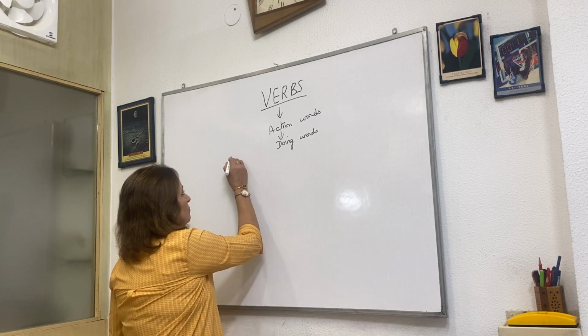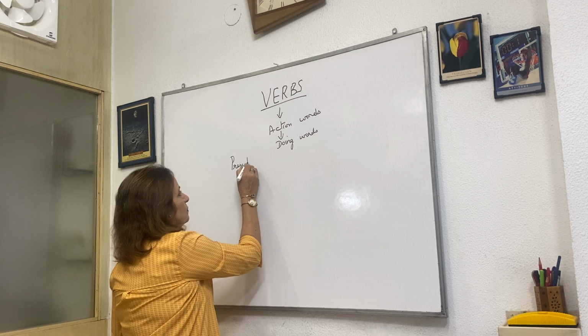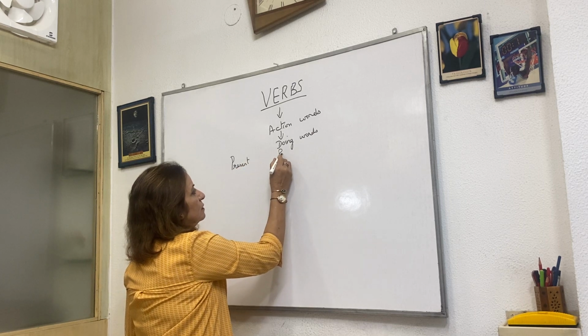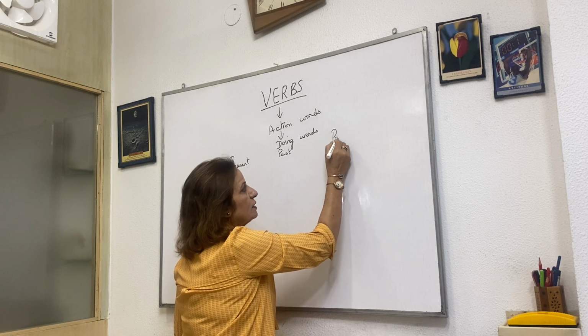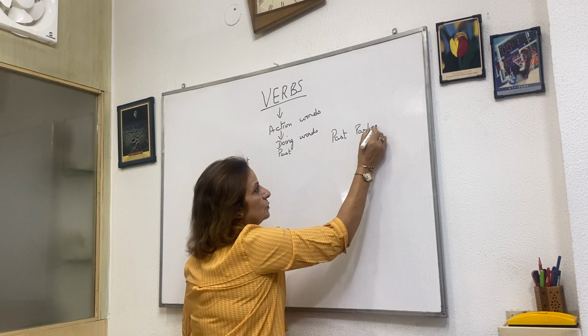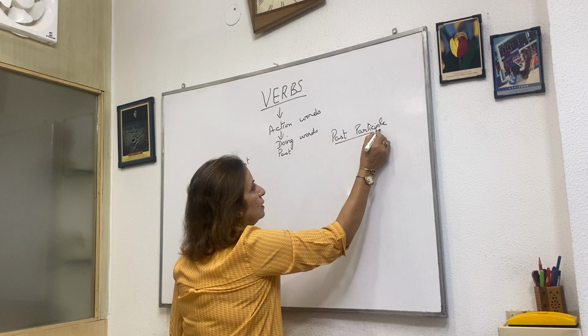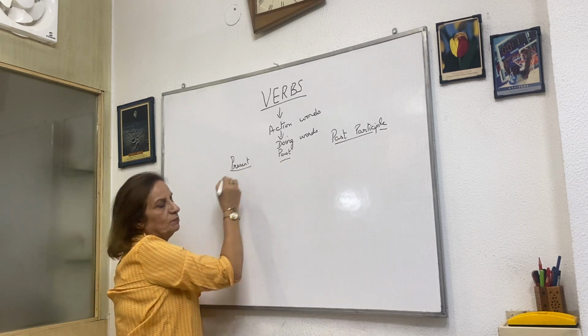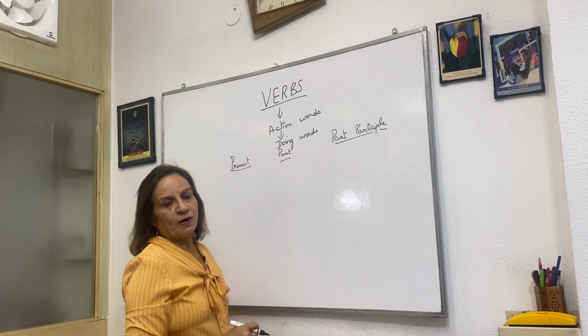Now, verbs are always of three forms: the present, past, and not future, but past participle.